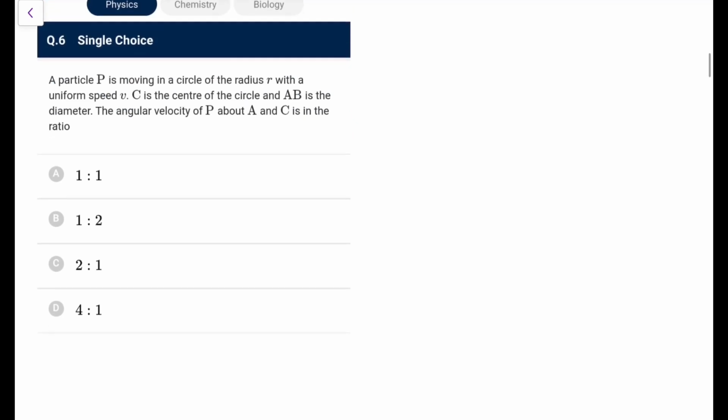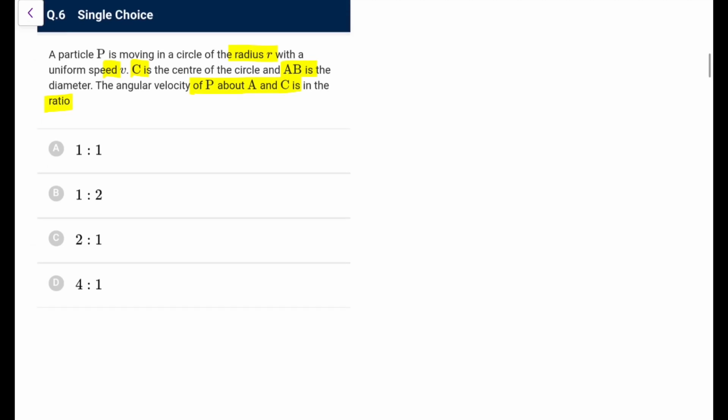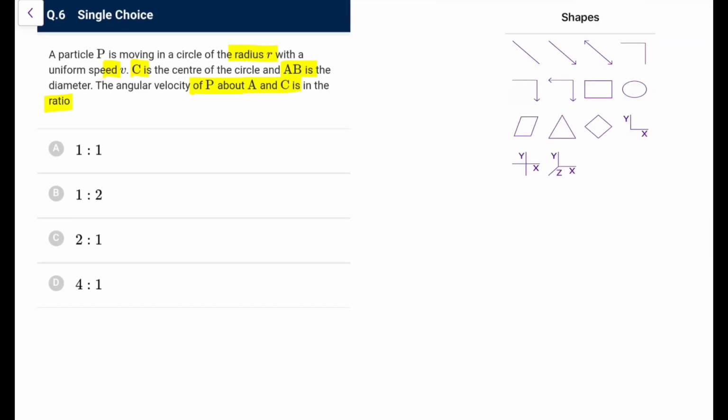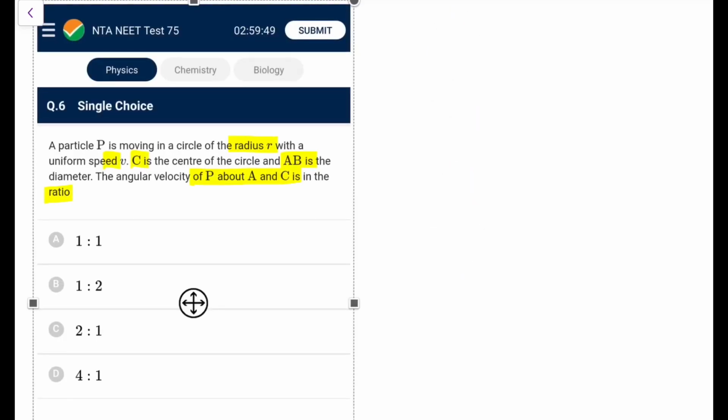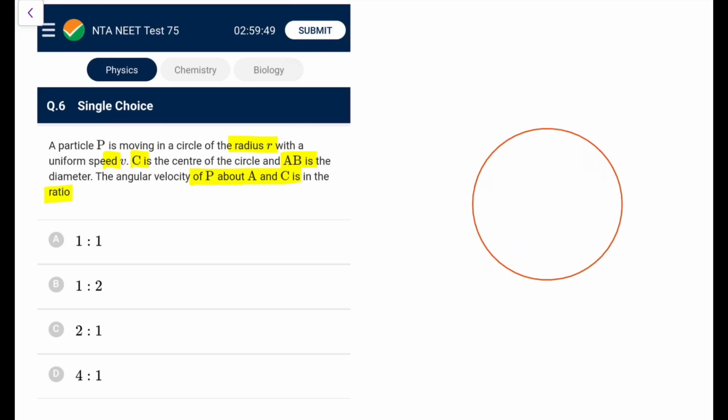Next, a particle is moving in a circle of radius r with speed v. C is the center of the circle and AB is the diameter. The angular velocity of P about A and C will be in the ratio. Okay, so let's draw a circle first. Let me try it once again with some more proper drawing. Let's say this is a circle.